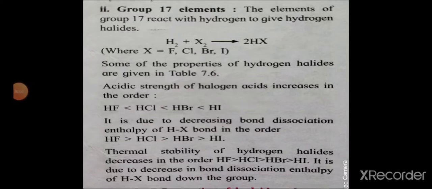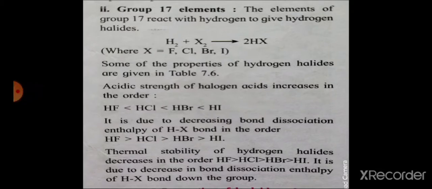Then next to this is the reactivity of group 17 elements towards hydrogen. The elements of group 17 react with hydrogen to give hydrogen halides. Here the reaction is given. H2 plus X2 gives twice HX, where X may be fluorine, chlorine, bromine or iodine. The acidic strength of halogen acids increases from HF to HI. On moving down the group, the acidic strength of halogen acids increases.